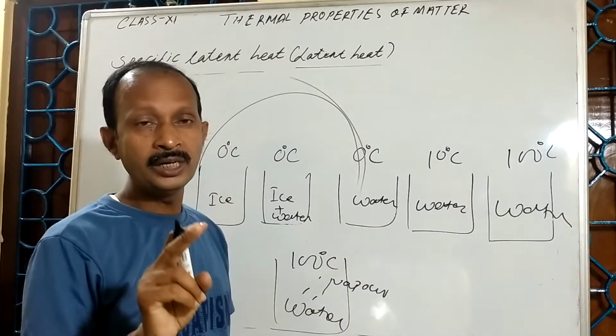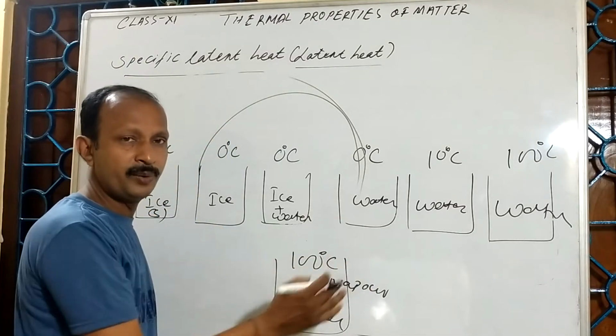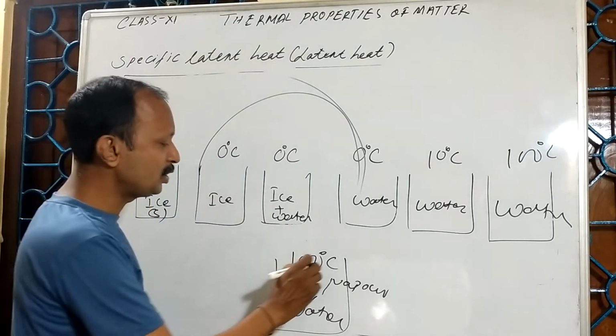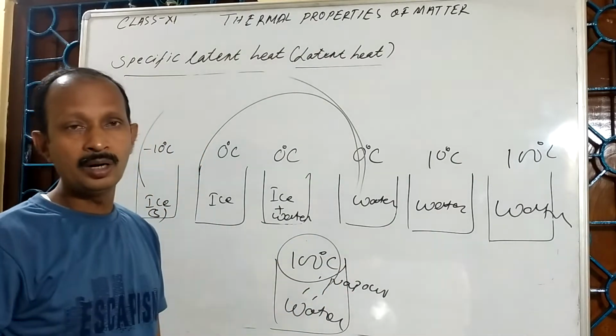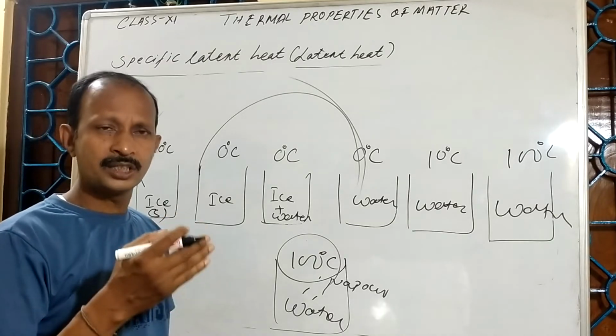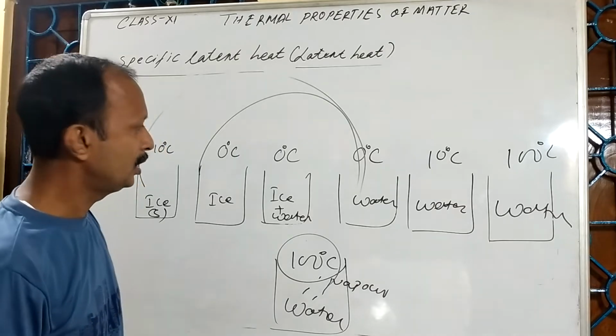That means until the conversion of water completely into vapor, there will be no change in temperature. The temperature is 100 degrees, if the atmospheric pressure is standard pressure, or you can say 1 atmosphere pressure.